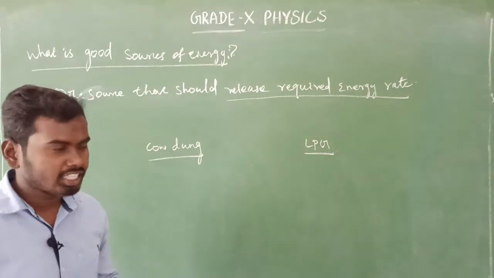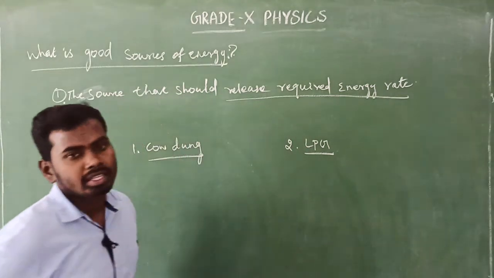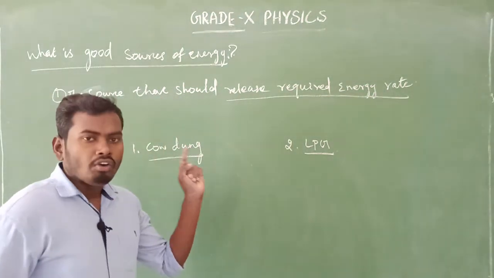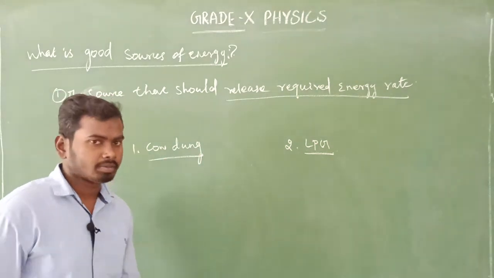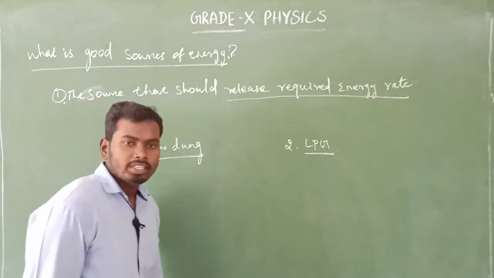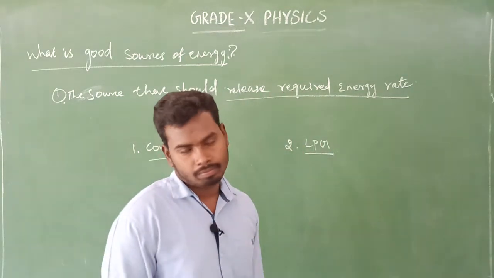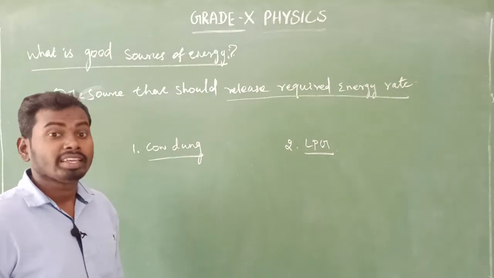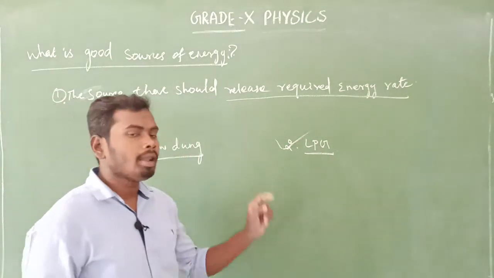Which source of energy will you prefer first for cooking, whether cow dung or LPG? LPG. Okay, we will choose LPG.